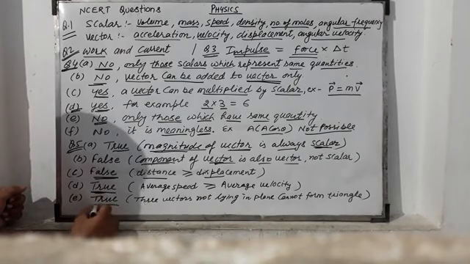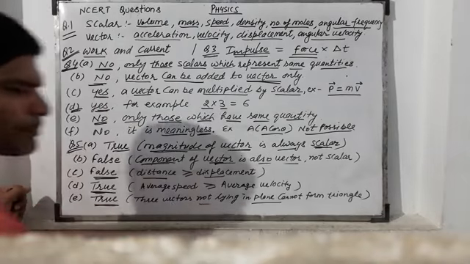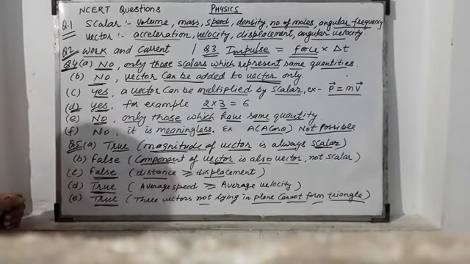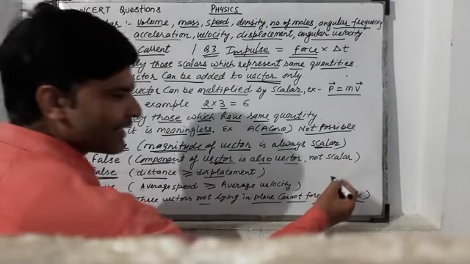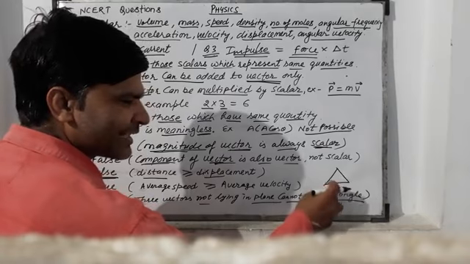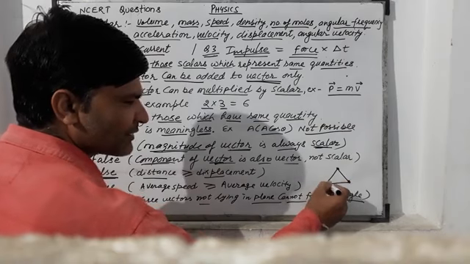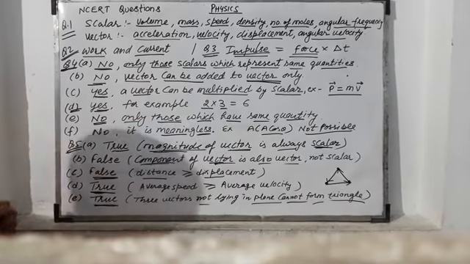And the last statement is: three vectors not lying in a plane cannot form a triangle. If the vectors are not in a plane, then they do not form a triangle, because for a triangle to form, all the vectors must lie in the same plane.